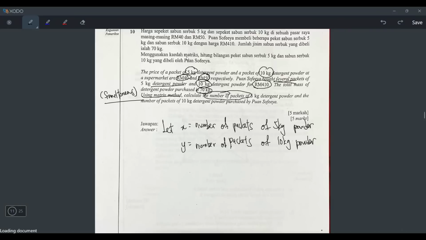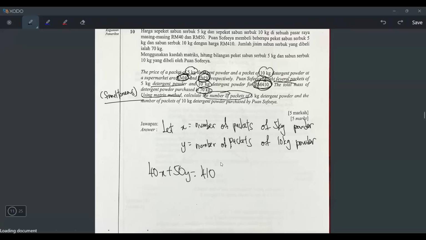Right? And then now I can start writing my equation. So they say the price of one packet of 5 kg detergent powder is 40 ringgit and 10 kg is 50 ringgit. And the total she pays is 410. It means I can take RM40 times x, which is 40x, plus 50 times y equals 410. Because this is in RM, this is in RM, this is also in RM. That is why I will take 40x plus 50y equals 410. That's my first equation. No need to write that one.